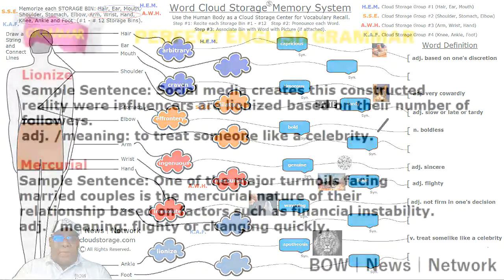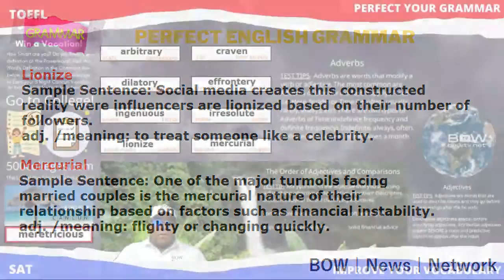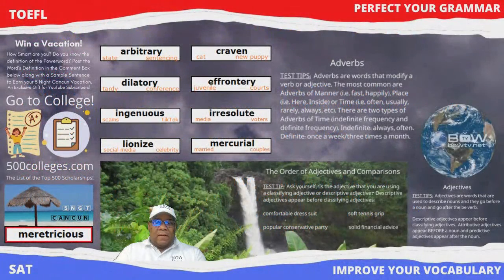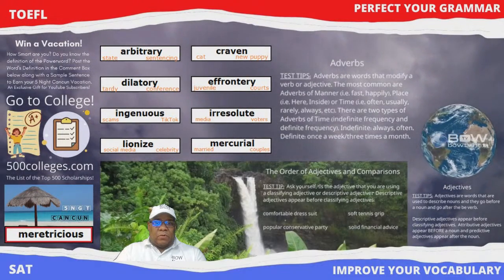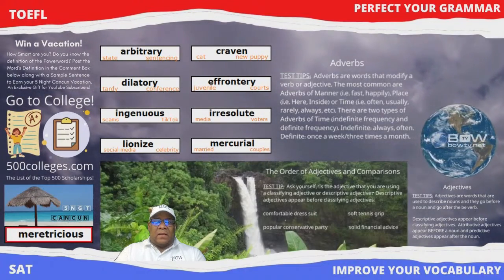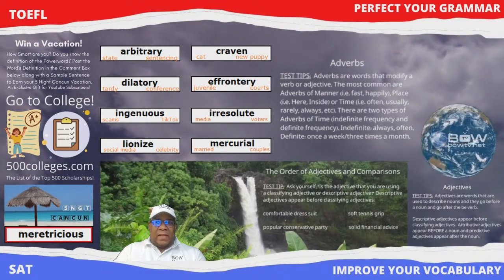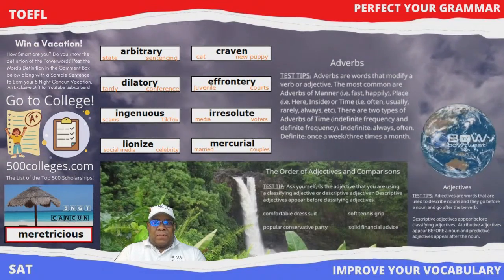As we can see here from the samples, we can see that this is a very good association. And as far as the association to social media or influencers, we're taking two words to make the association of social media celebrity for you to trigger the memory of lionized. So those are the 8 words that we're looking at here in this daily recap.